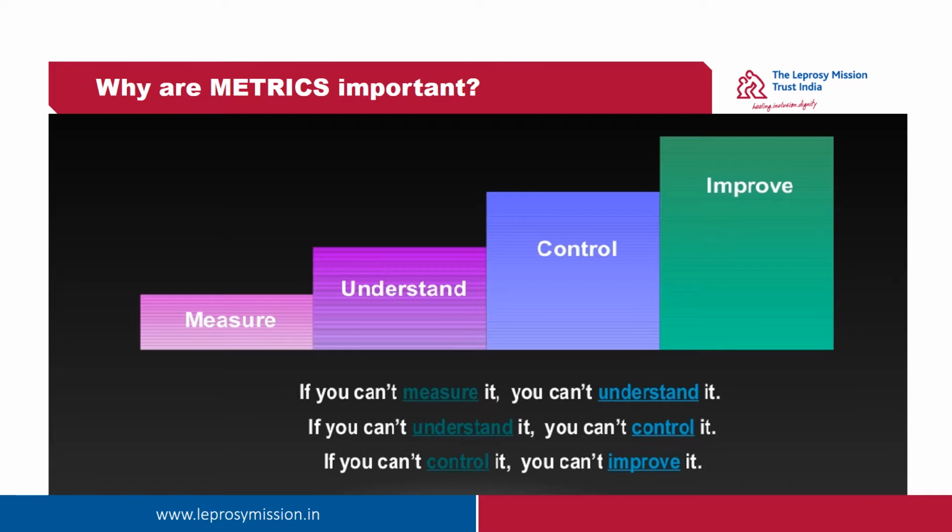If we cannot understand it, we cannot control it. And if we cannot control it, then we cannot improve it. Hence, metrics are used in HR to improve HR systems to be more efficient and effective.